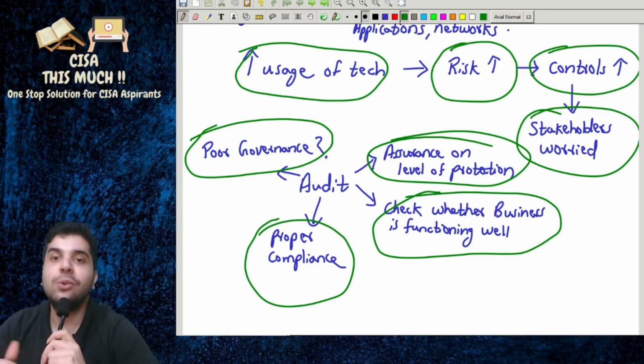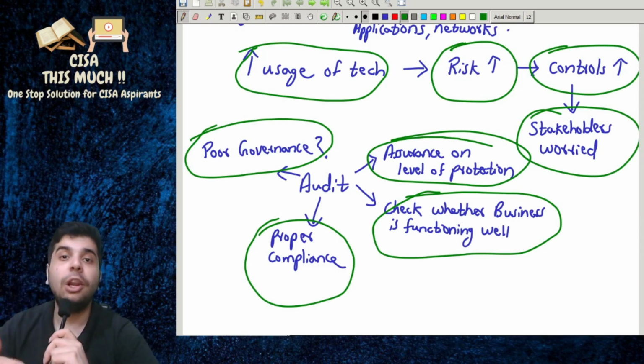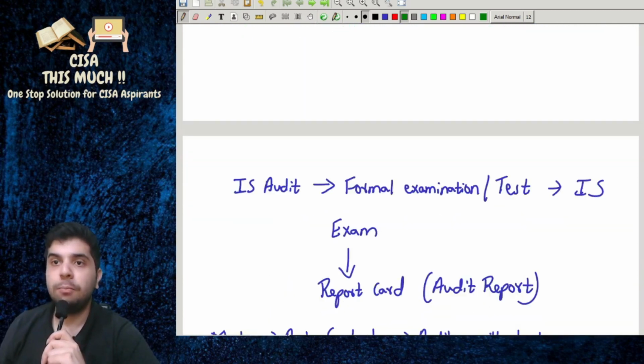Okay, so in that case, you can start writing notes whenever you feel like you want to note down any points. Whenever you feel like it, you can note down those points. Okay, so let's move ahead.